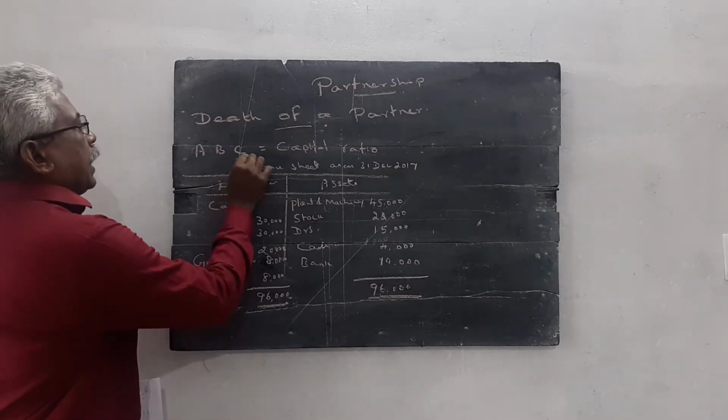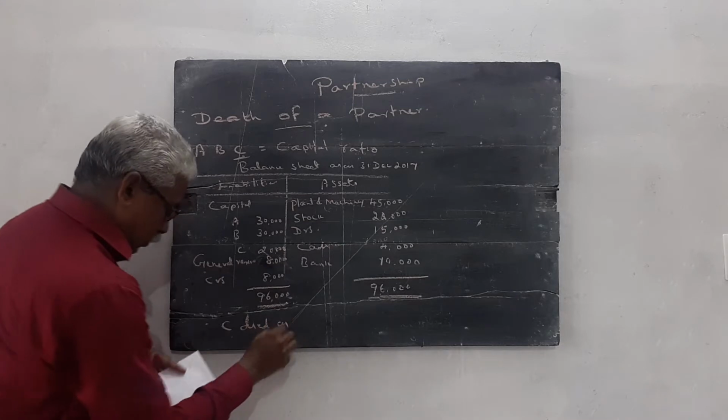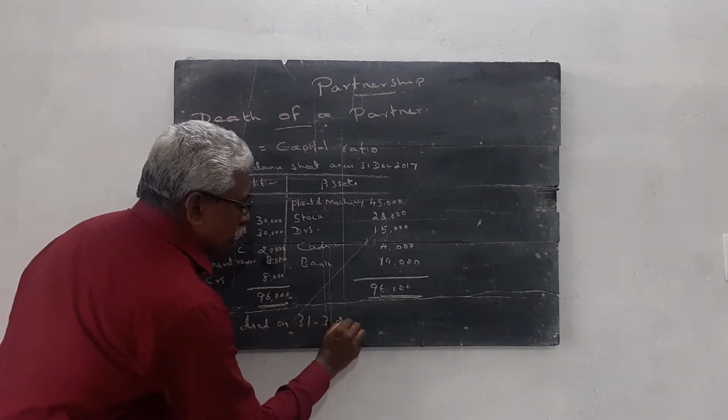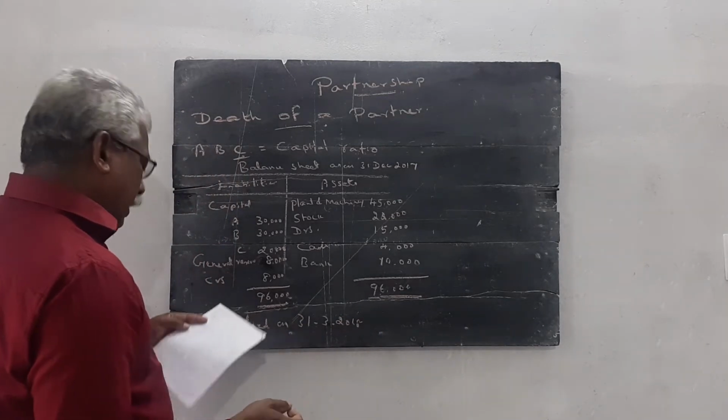Then C died on 31/3/2018. Then what are the further adjustments?